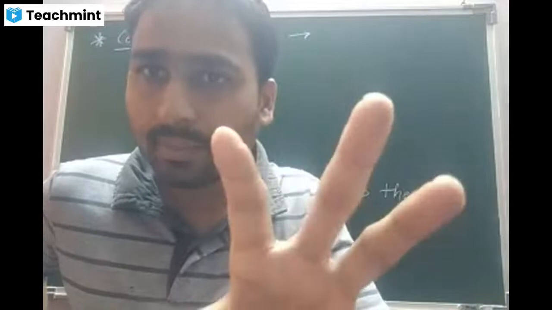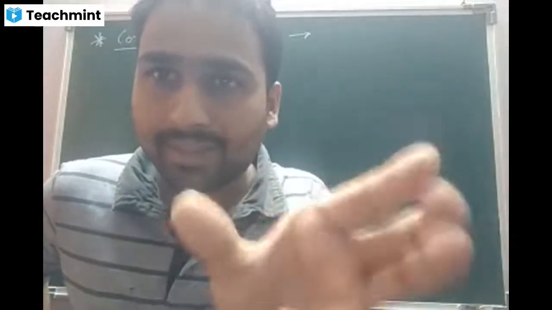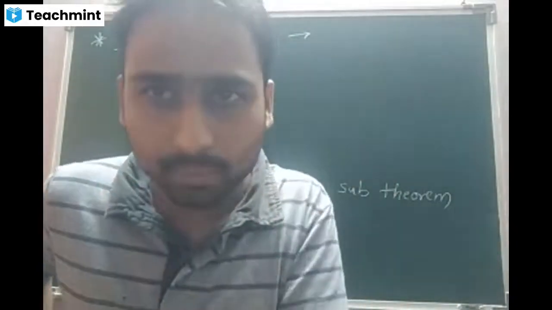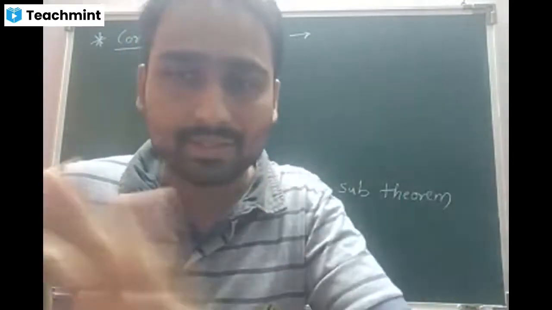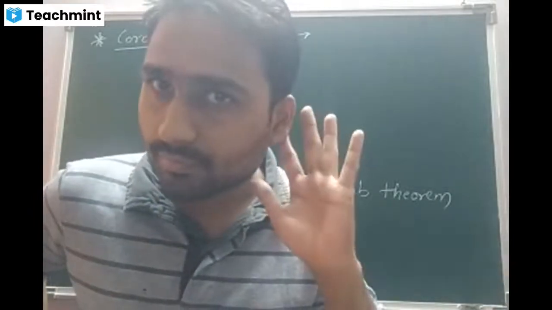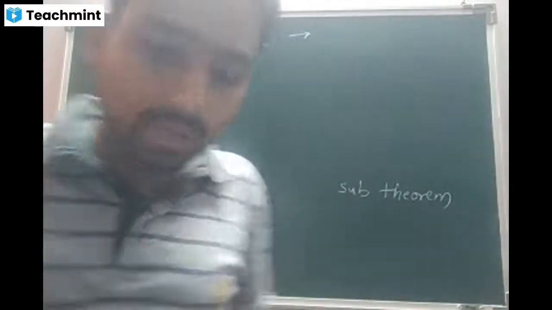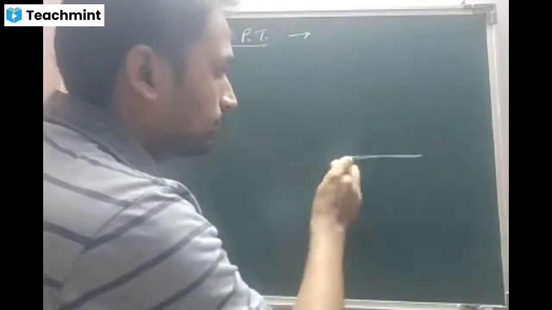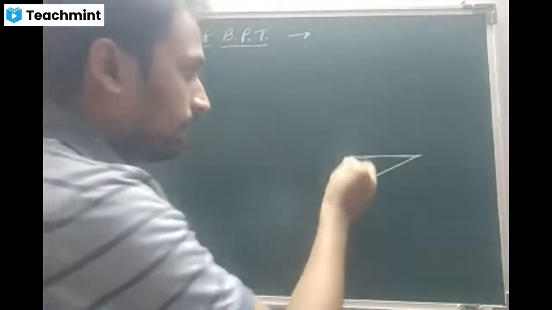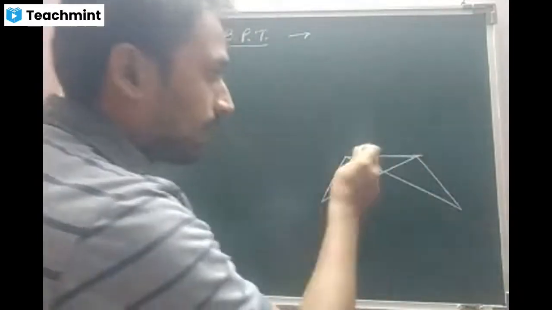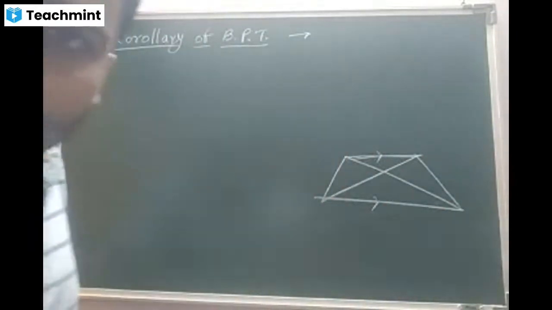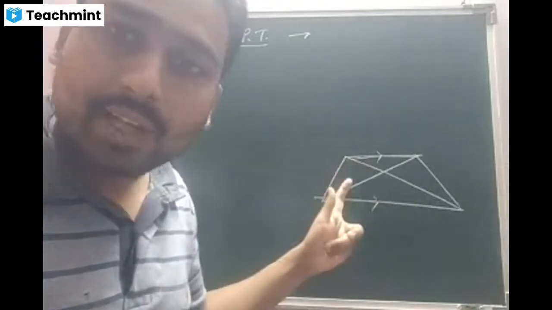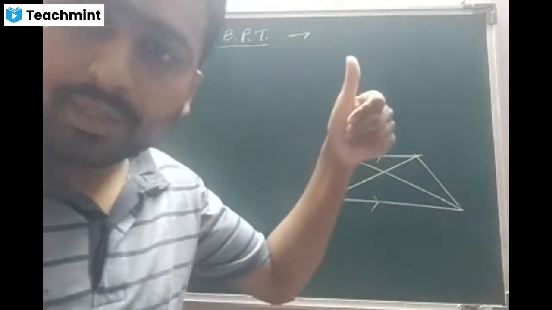Here, beta, corollary of BPT means on the basis of the basic proportionality theorem statement, we are going to make one more statement. That is what we call corollary of BPT. Is that clear, beta? If you remember, this morning I was discussing the same base and the two triangles. This is one triangle, this is the other triangle, standing on the same base and between the same parallels. Their areas are equal. We have used it in proving the BPT.